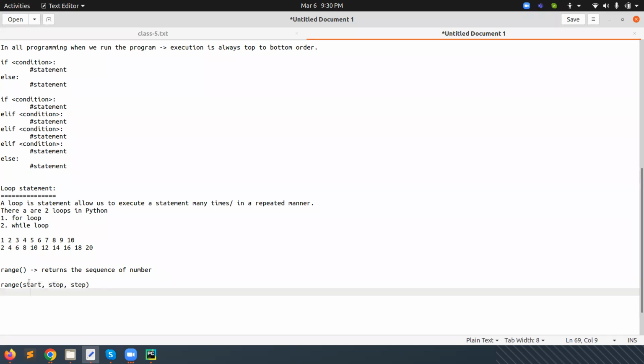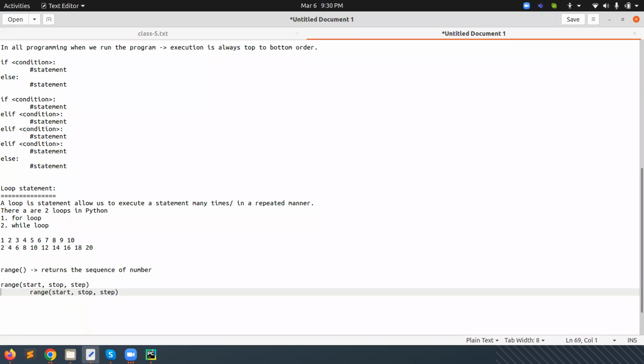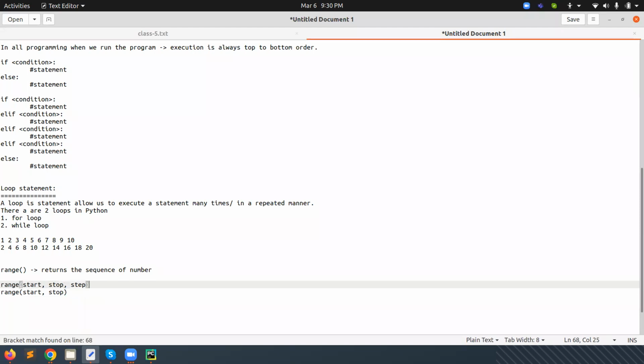Start means from which value we want to start. Stop is the last value, and step is the increment. If we are not giving any step, by default it's a single step. These two, start and stop, are compulsory.